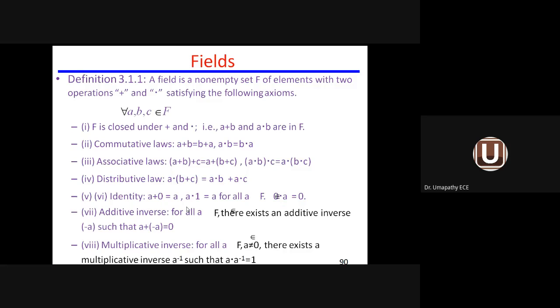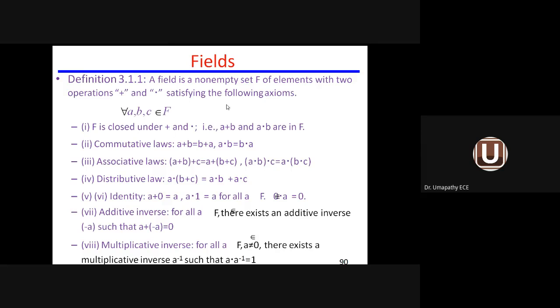Finite field. So what is the definition of a field? A field is a non-empty set of elements. That means a field is a group of elements, a set of elements, with at least one element. That is why it is called a non-empty set F of elements with two operations, addition and multiplication, satisfying the following axioms. Axiom means certain rules. If it satisfies them, it is said to be a finite field.